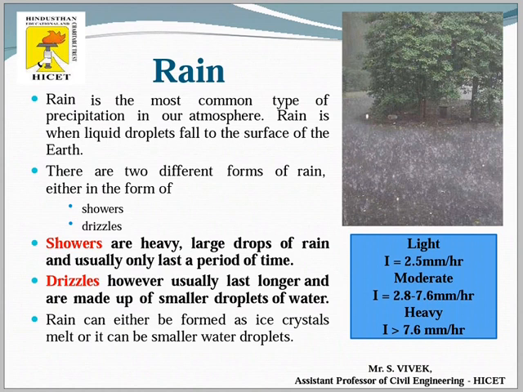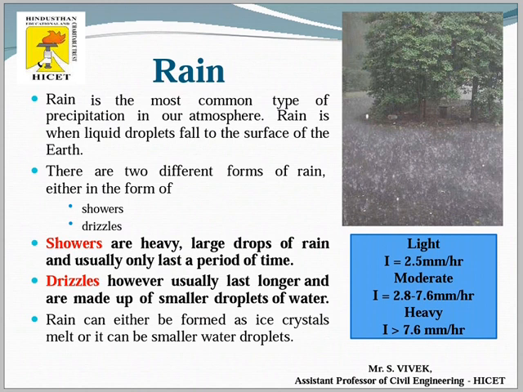Rain is the most common type of precipitation in our atmosphere. Rain is the foremost common type of precipitation coming from the atmosphere to the surface of the earth. Rain is when liquid droplets fall to the surface of the earth. Everyone clearly knows what the form of rain is. Don't think that rain is completely the same as precipitation. Not like that. Rain is one type of precipitation.